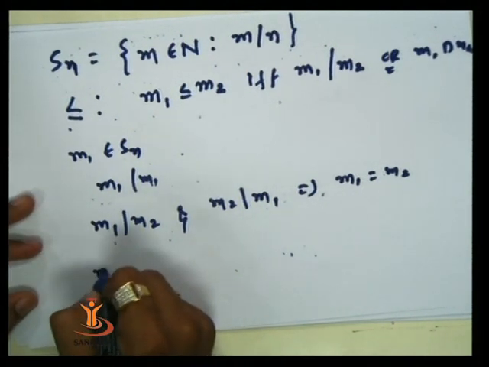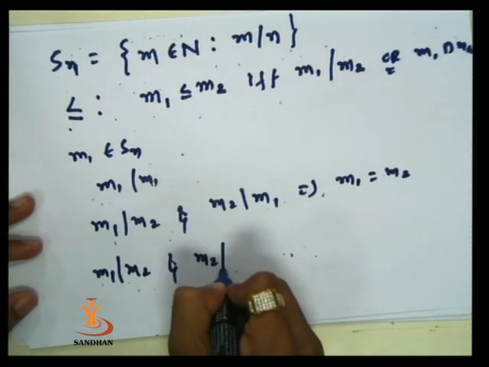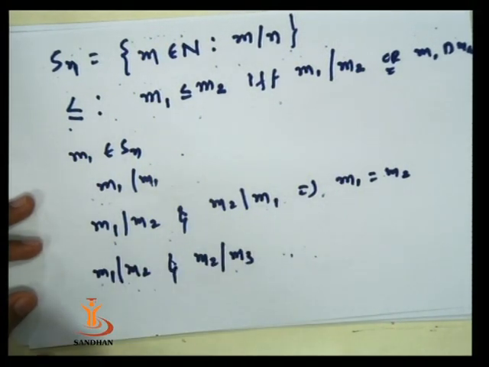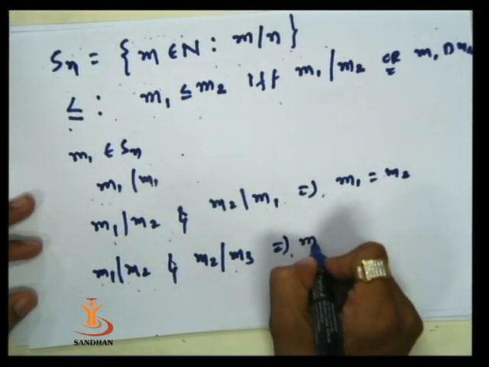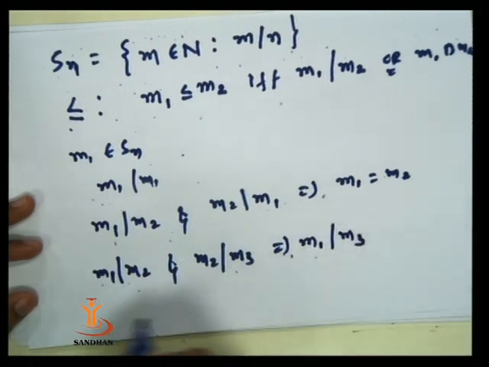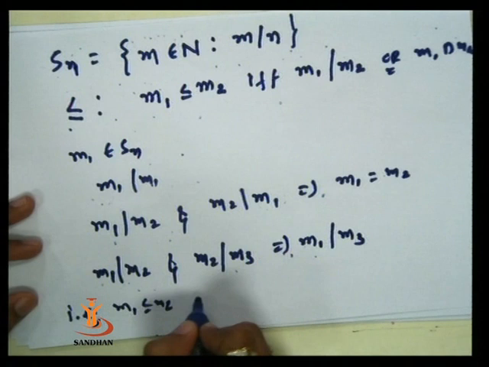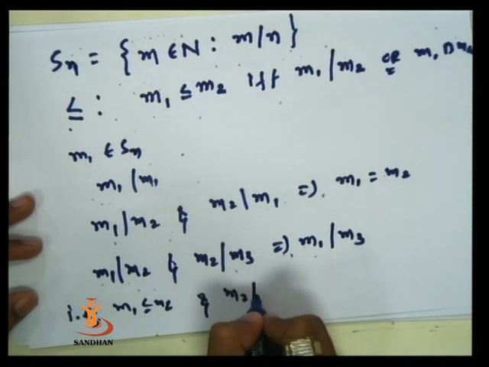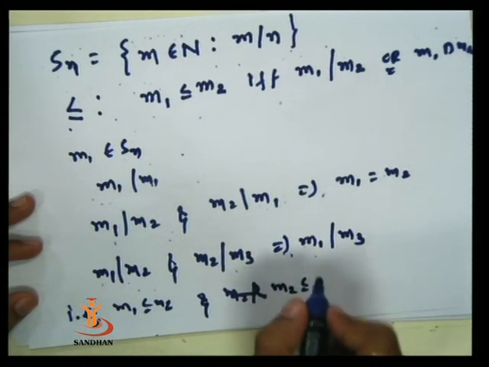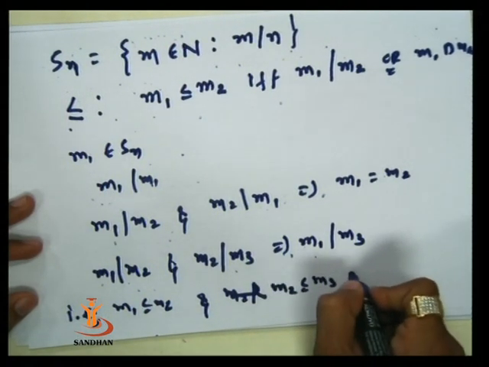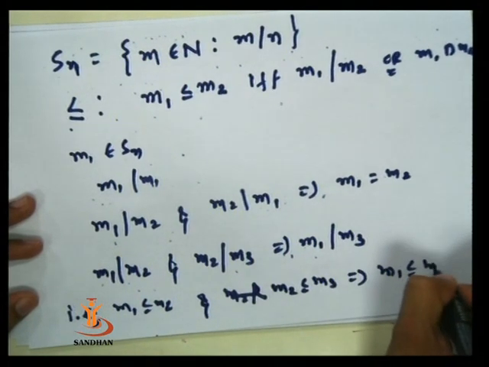And for the transitivity, suppose m1 divides m2 and m2 divides m3, then again by results of number theory we can say that m1 divides m3. It means whenever m1 is related to m2 and m2 is related to m3, we have m1 is related to m3.